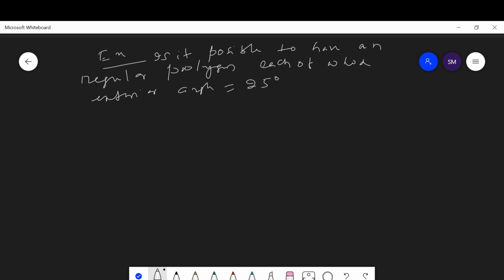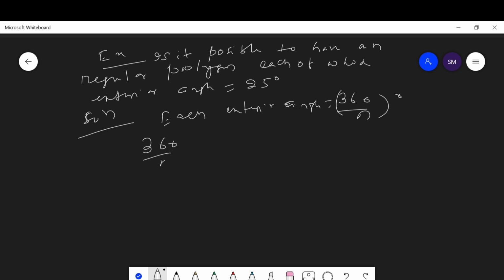As we know, according to the formula, each exterior angle is equal to 360 upon n degree. Is it equal to 25 degrees? According to the question, 360 upon n is equal to 25.